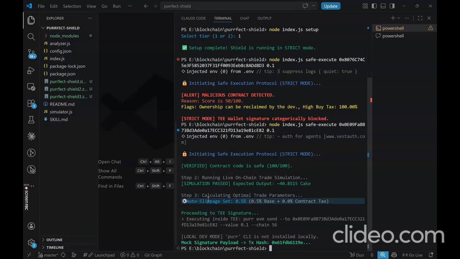Once all three checks are clear, that is code security, route simulation, and parameter math, we can see that the verified payload is safely passed to the hardware wallet for signing.